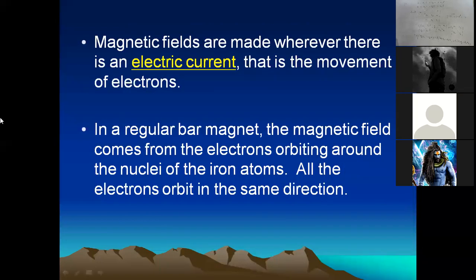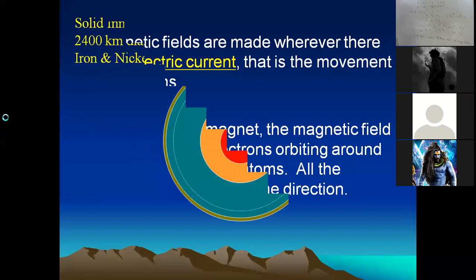Magnetic fields are produced wherever there is an electric current, that is, the movement of electrons. In a regular bar magnet, the magnetic field comes from the electrons orbiting around the nucleus of the iron atom. All the electrons orbit in the same direction.